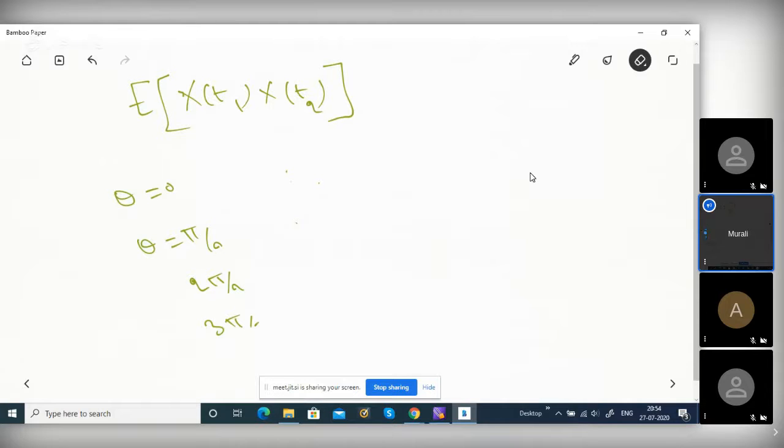Mean of x(t1), that is E of x(t1), at t equal to, say, 10 seconds or whatever it may be. t1 could be any value. You can fix it; it is nothing but x of t1. t1 is some 10 seconds, whatever it may be.